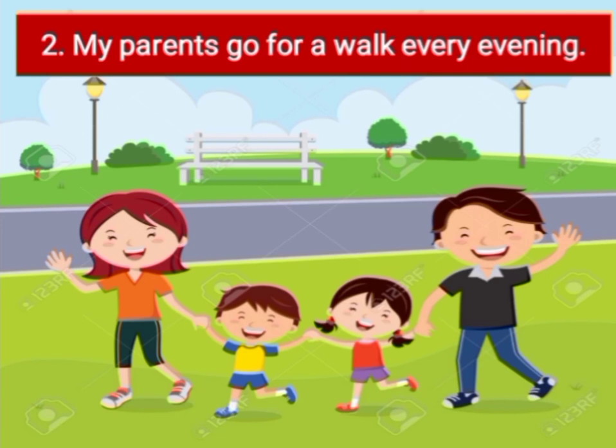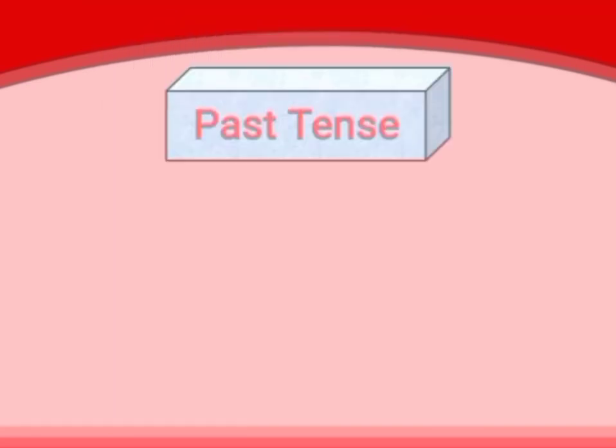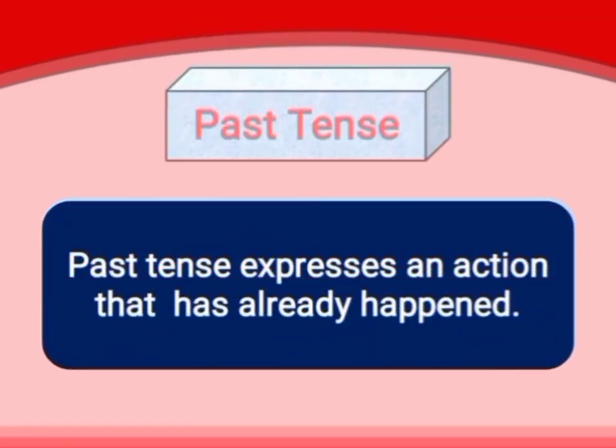Let us have the next type of the tense, past tense. What is the definition of past tense? Past tense expresses an action that has already happened. The actions which have already happened are expressed through past tense. Let us have its example.